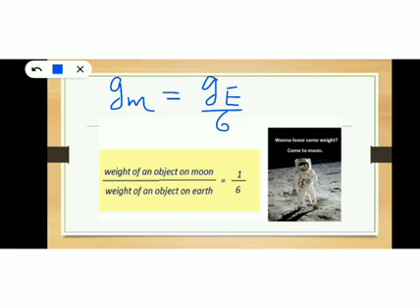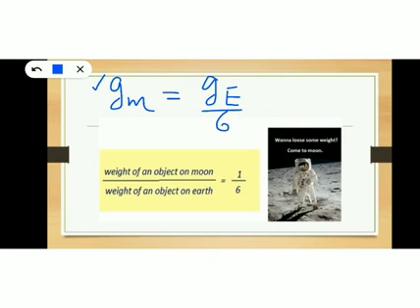That means the value of acceleration due to gravity on moon is 1/6 of the acceleration due to gravity on earth. That means the value of g on moon is less than that on the earth by a factor of 1/6.